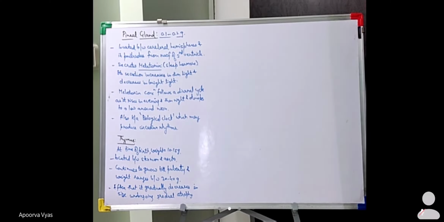Okay, so this is the role of the thymus gland. And after mid-adult life, it weighs only about 10 grams.